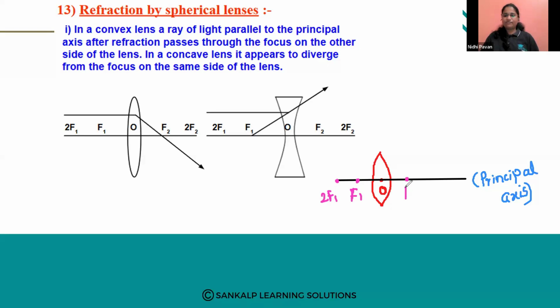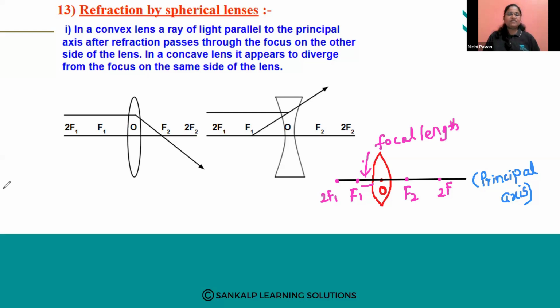In the same way here, F2 is the principal focus of spherical mirror 2 and 2F2 is twice of F2. What are F1 and F2? These are nothing but the focal length, the length between the optic center and the principal focus.